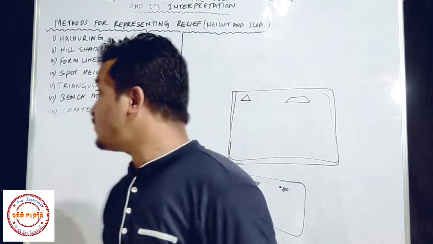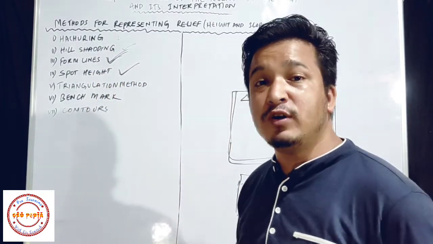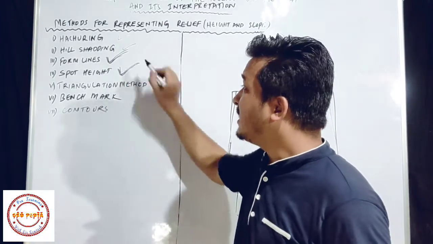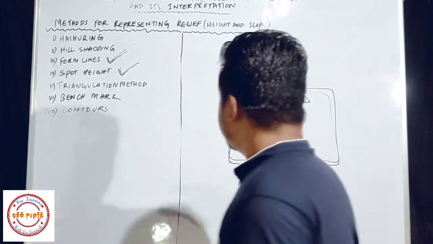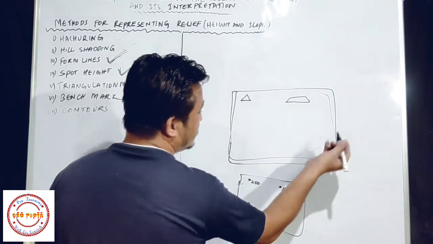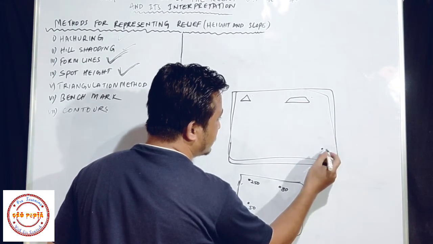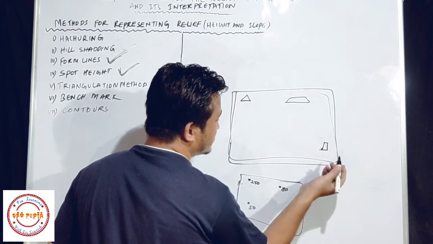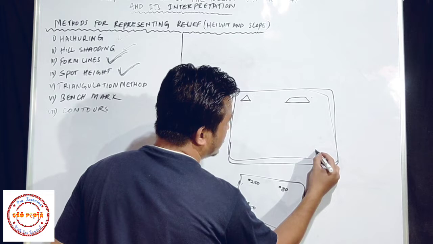Okay, so spot height gives us actual height of the region, and it is written after doing actual survey of this region. Okay, so anywhere, suppose you or I did survey of this region, and I got the height of some feature we have here, one hill.